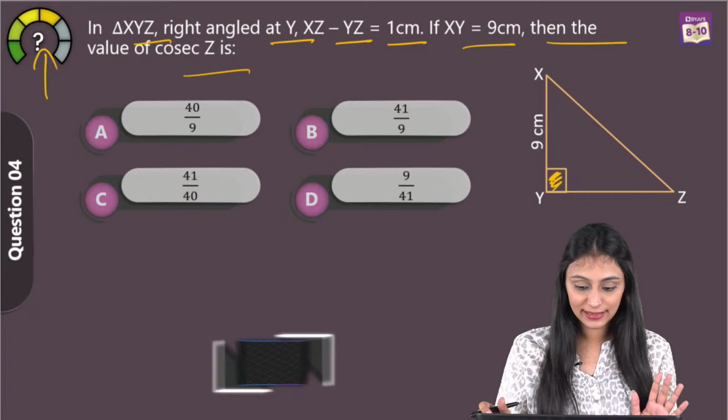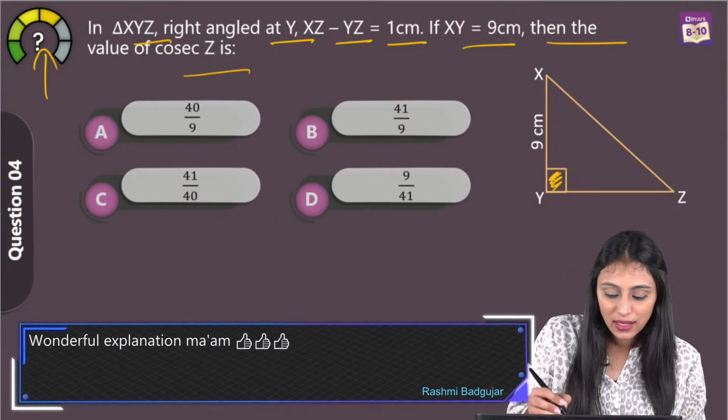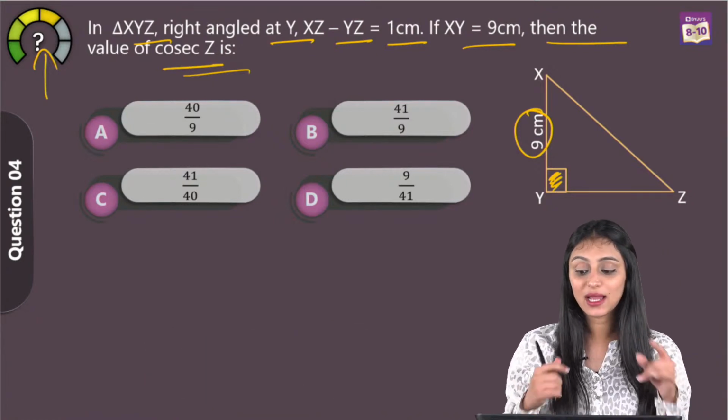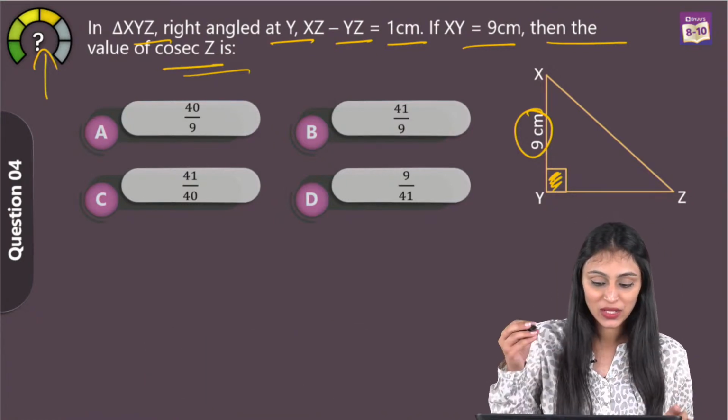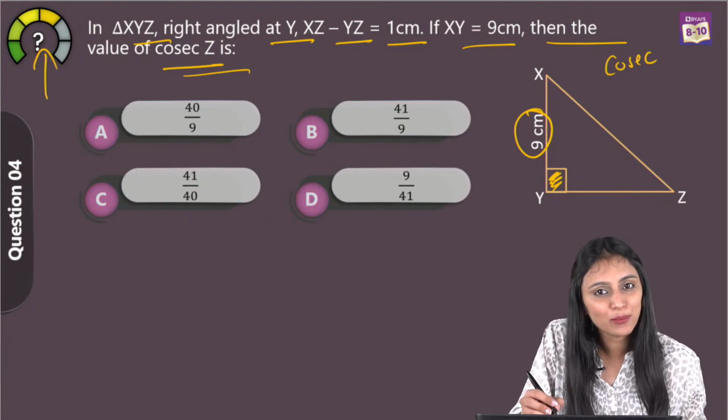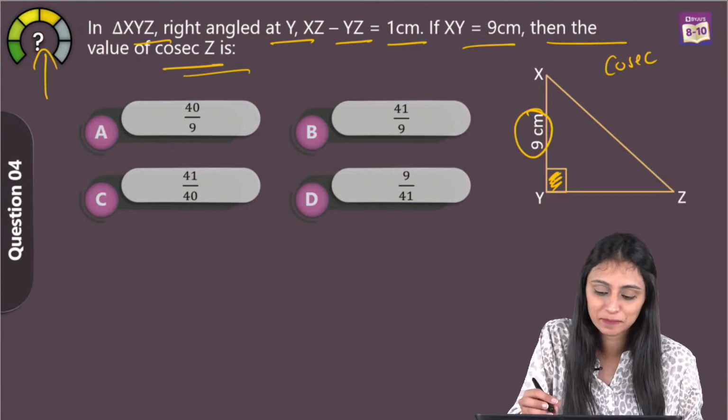So angle Y is 90 degree over here. Now, here this is 9 centimeter, right? I need the value of cosec Z. See, I'm telling you how to look for the keywords here. Cosec is what? We learned that cosec theta is basically hypotenuse by perpendicular, correct?